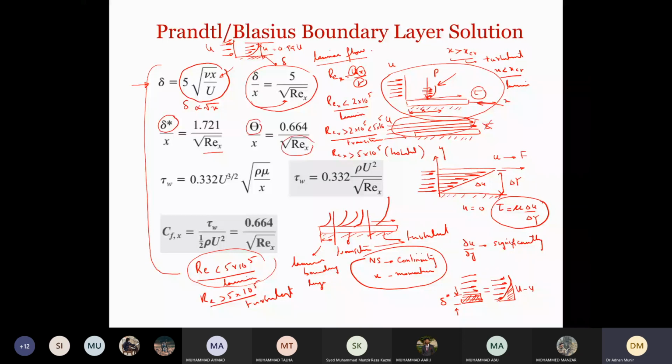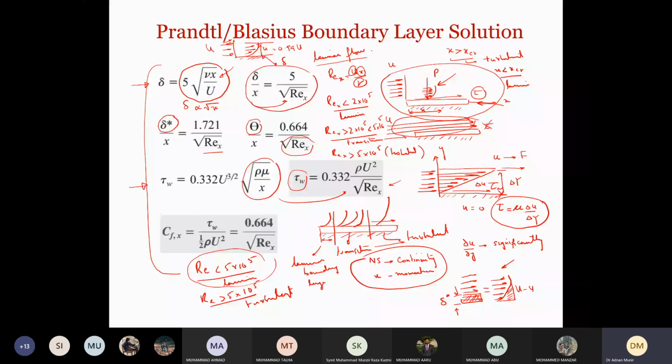So when there is reduction in the velocity, the momentum and the mass flow both are reduced. So this is how we can calculate their reduction. And then based on this, we can also define the value of shear stress, or friction stress, tau omega, and it is given like this. And then we can convert this expression into Reynolds number. So you can see that shear stress is inversely proportional to Rex. So if we increase Reynolds number, the shear stress will decrease.